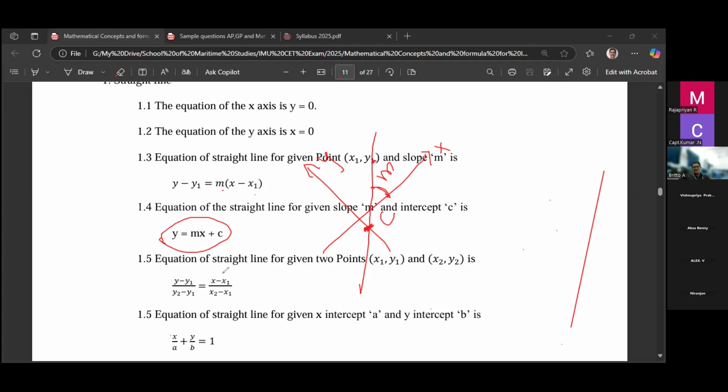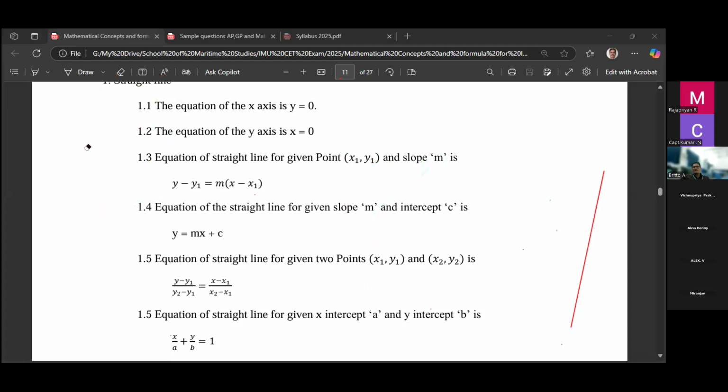Then the third line equation is if 2 points of a line are given. Suppose this is a line. This is the y-axis, this is the x-axis. You are given the 2 points x1, y1 and another point x2, y2. If 2 points are given, then you can find the line equation. The line equation is y minus y1 divided by y2 minus y1 equal to x minus x1 divided by x2 minus x1.